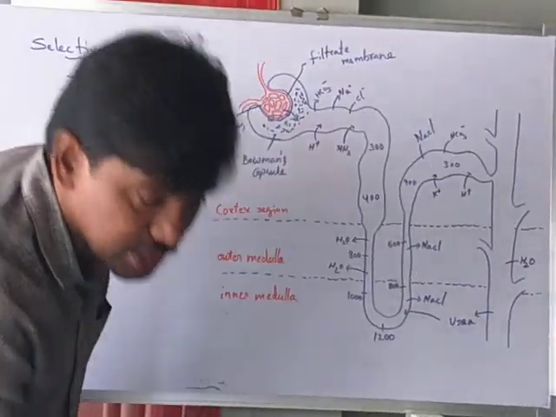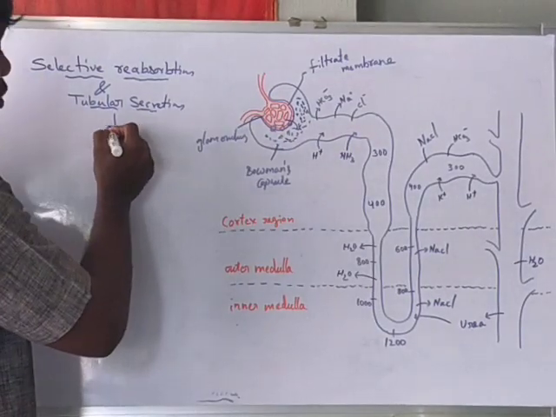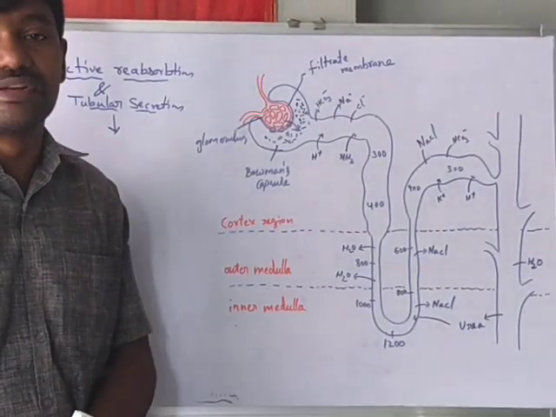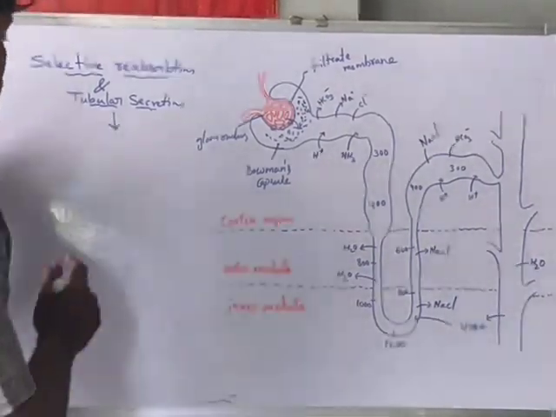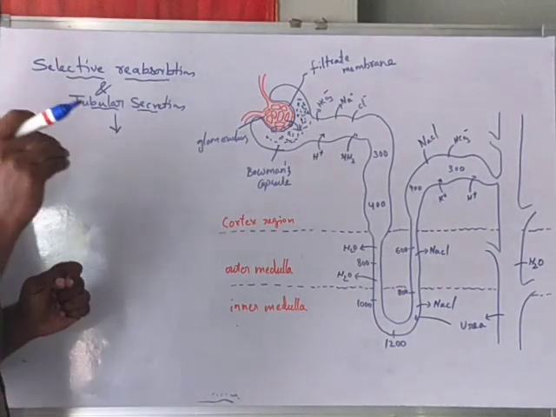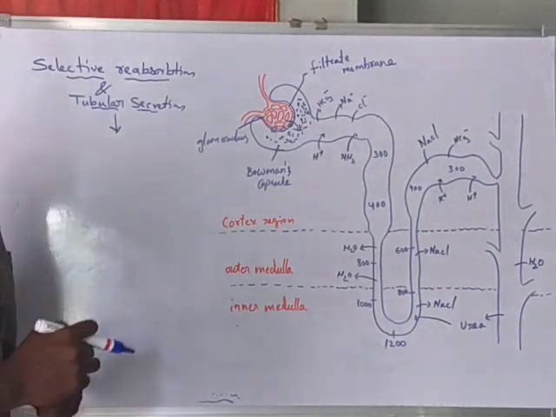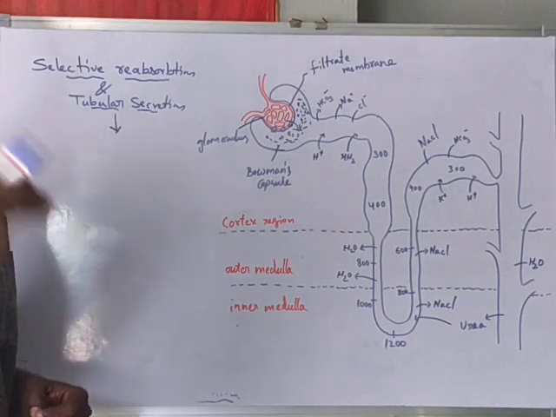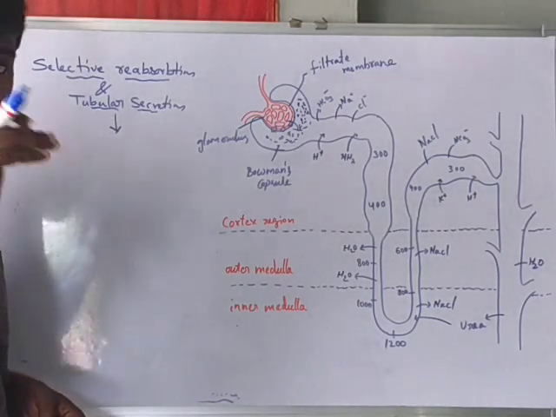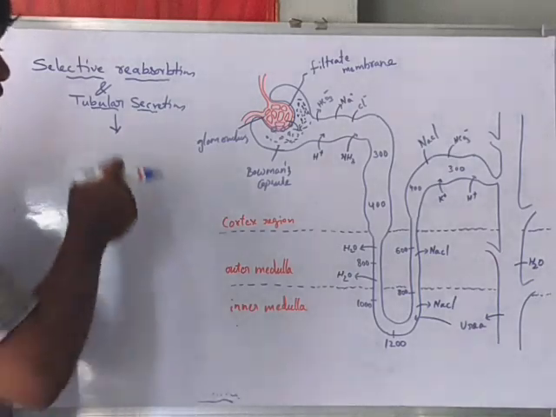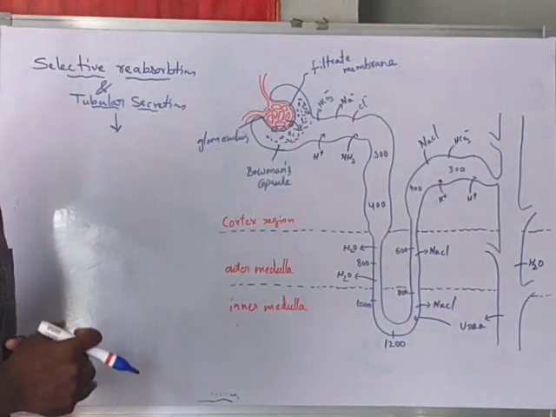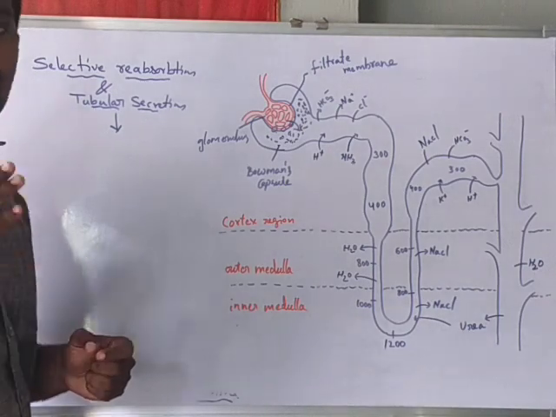The renal tubule wall is made up of cuboidal cells, the tubular cells. The tubular cells secrete some ions to maintain the ionic and acid balance of the body.